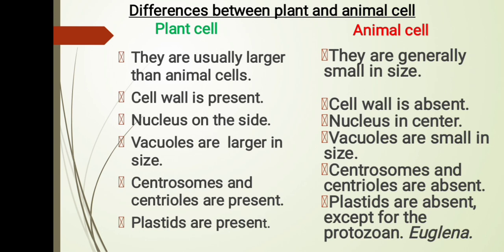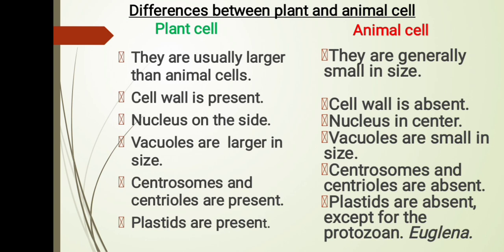In the plant cell, the nucleus is located on the side of the cell. In the animal cell, the nucleus is always located in the center. In plant cells, vacuoles are larger in size. In animal cells, vacuoles are smaller in size.